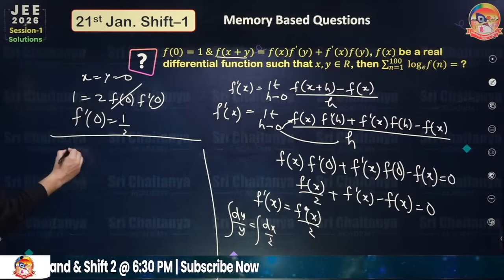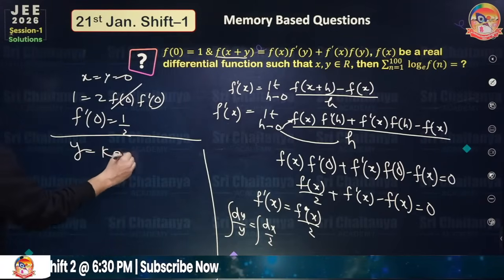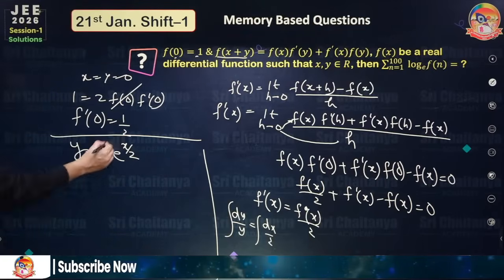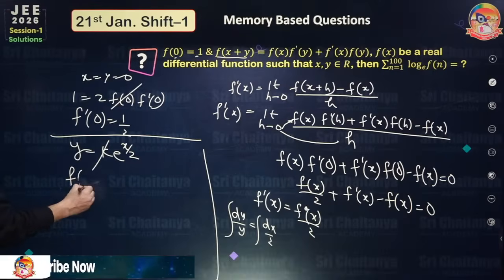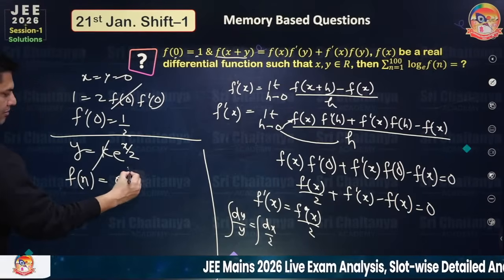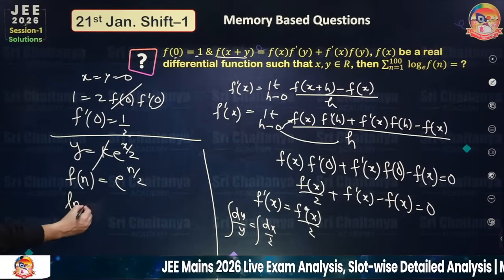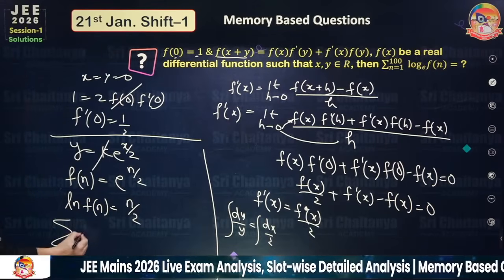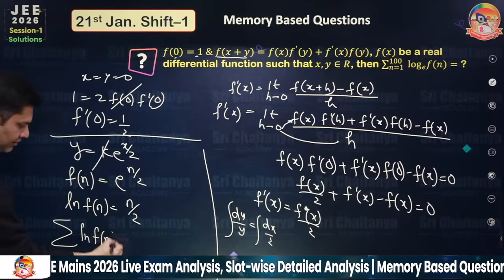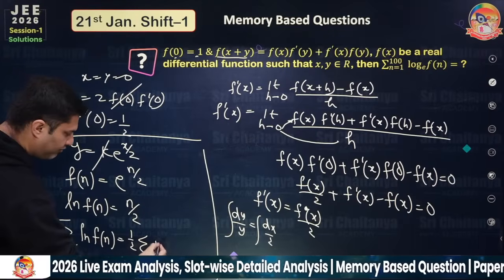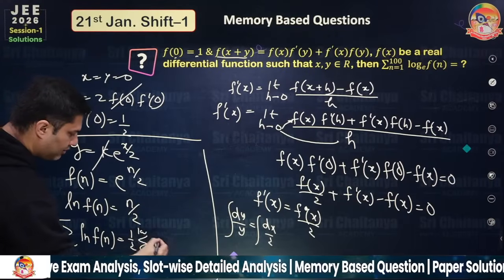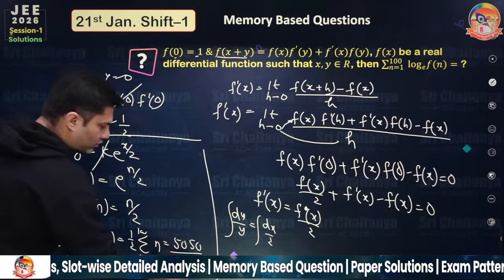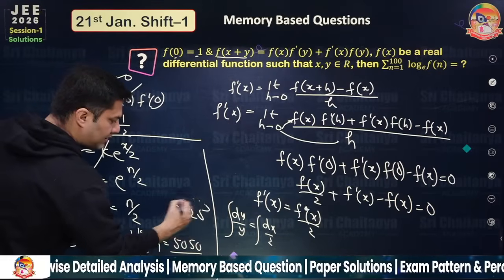So I'm solving here. y is coming out to be k e^(x/2). Now f(0) is 1, so k is also 1. That means your f(n) is e^(n/2). So your log of f(n) is n/2. If you apply summation of log of f(n), that is half of the summation of n from 1 to 100. It's 5050, the sum of the first 100 natural numbers, divided by 2. 2525 is the correct answer.